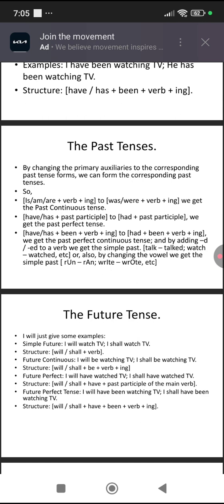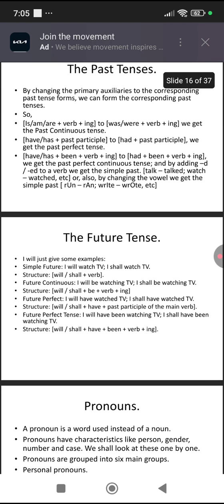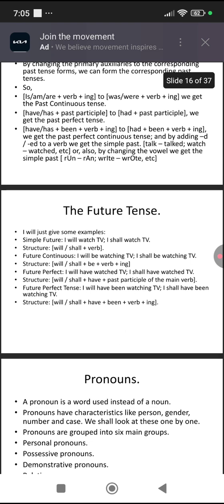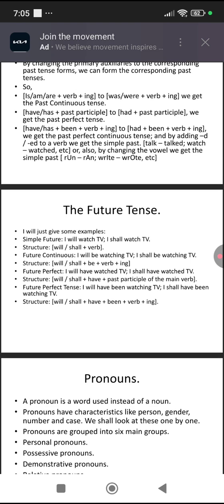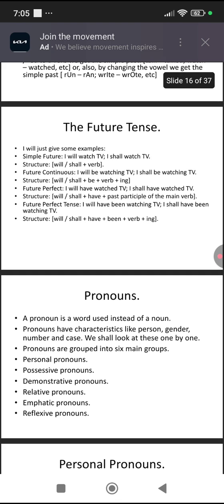Similarly, in the present perfect tenses, have or has plus past participle, if we change have or has to had, we get the past perfect tense. Similarly, in the present perfect continuous, if we change have or has to had, as in have or has plus been plus verb plus ing to had plus been plus verb plus ing, we get the past perfect continuous tense.